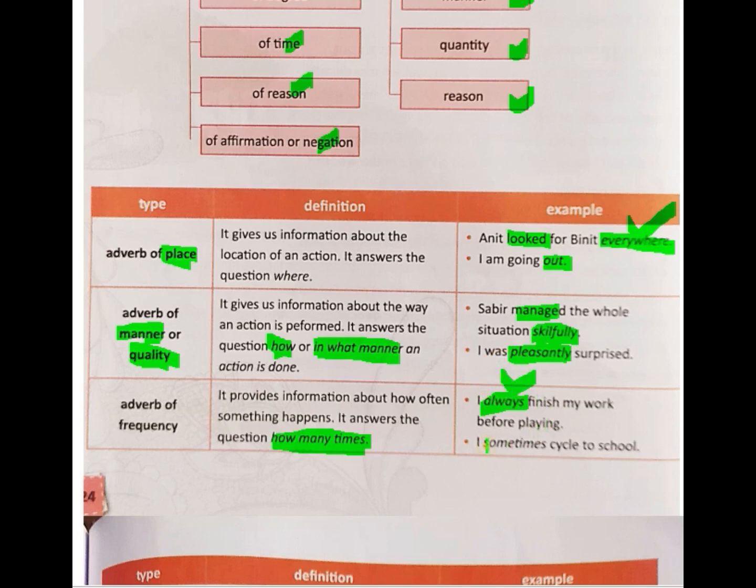Then, I sometimes cycle to school. It says that this action of cycling to school is repeated only a few days. For example, out of 7 days, he or she goes to school by cycle like 3 days. That is why we can say sometimes.